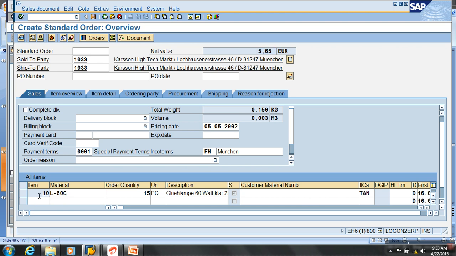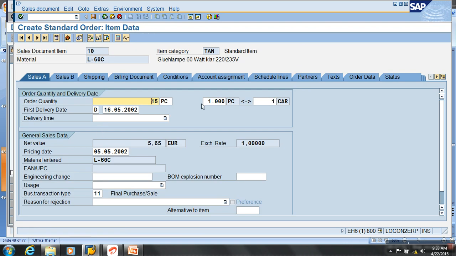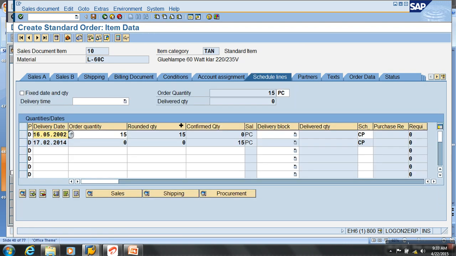Now let's say 15 pieces, I might be delivering all 15 in one stretch, or you might ask me to deliver 10 today and the remaining 5 after 1 month. That is what we call schedule lines. Now if you double click on this item, I can see those schedule lines. On the 16th, we are giving everything on one day itself, because we have stock.